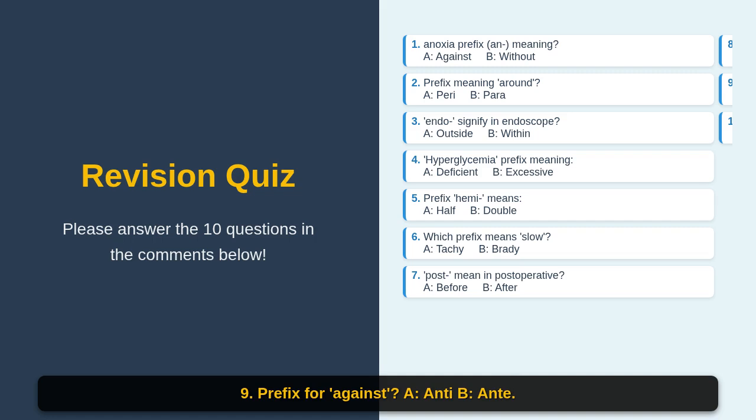9. Prefix for against, A, anti, B, anti. 10. Macro means A, small, B, large.